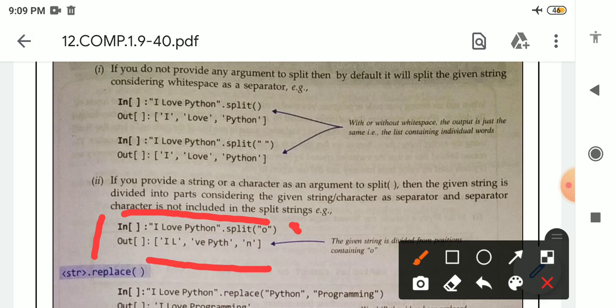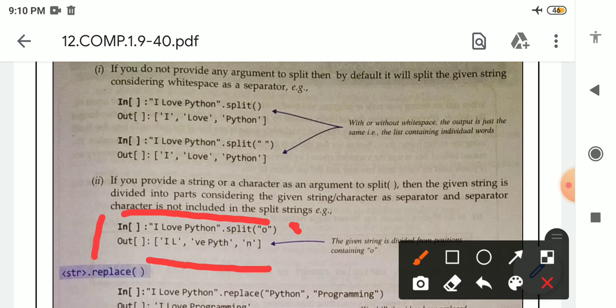Why? See here, all the O present in this message will be removed. See, first I is coming, after that L, and then this part O V, means O will be removed. Split O means it will remove all the O which are present in this message.